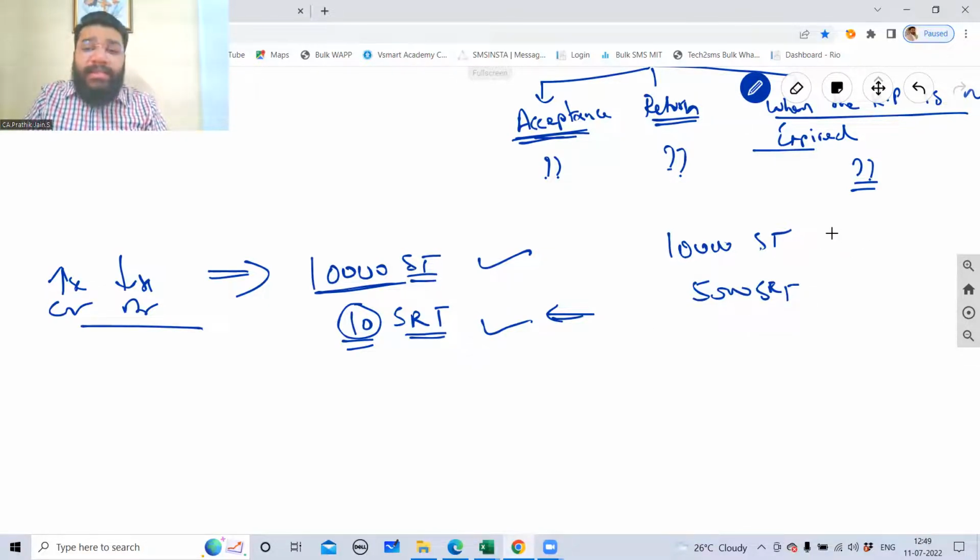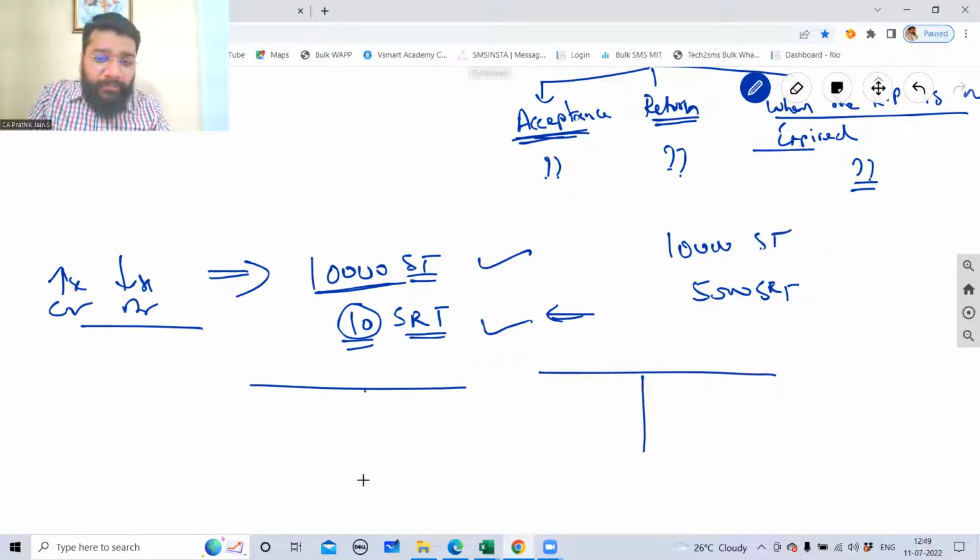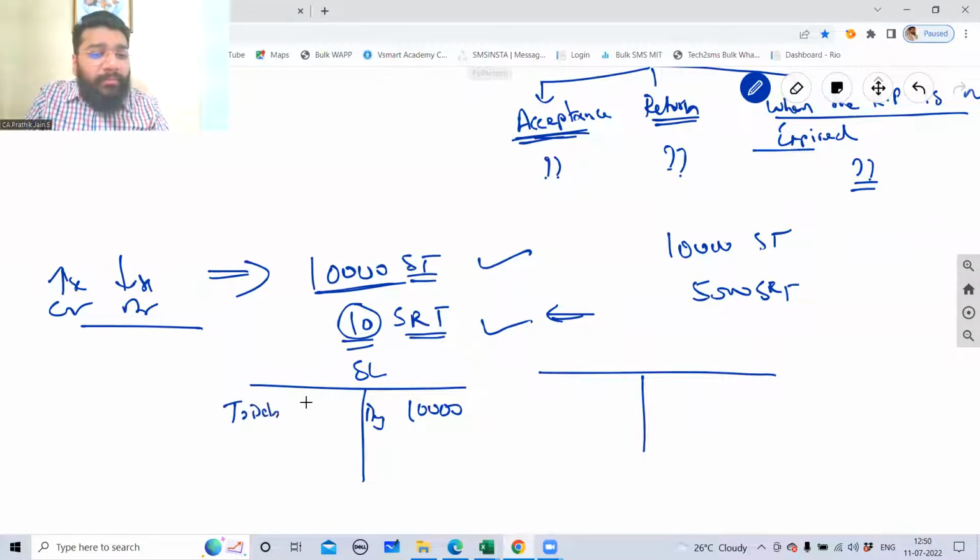So within the sales ledger, suppose this is the sales ledger, you are recording 10,000 transactions, credit here by debtor, and to debtor, 10. What is my net sale?